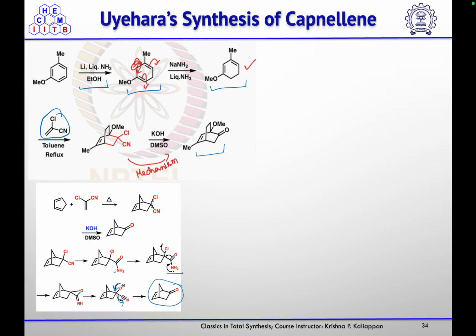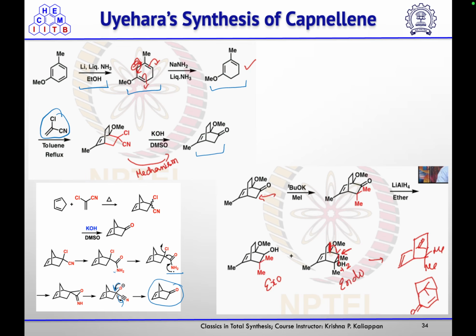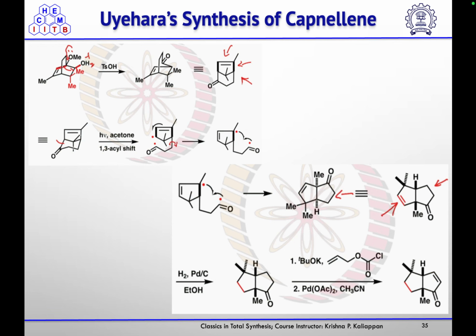So you will get the corresponding ketone. So this is the mechanism for this transformation. Then, if you have this ketone and you are treating it with tert-butoxide, it will abstract the proton from the less hindered side, and on treatment with methyl iodide, you introduce this dimethyl group. Then LAH will reduce the ketone to the corresponding alcohol in the exo and endo fashion.